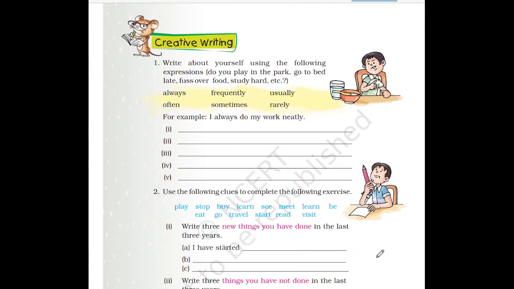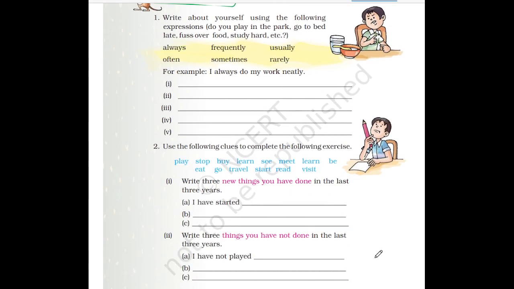Now here, write about yourself using the following expressions. Do you play in the park, go to bed late, fuss over food, study hard, etc. See here, a few words are given like always, often, frequently, sometimes, usually, rarely. So you have to use these words and frame your own sentence about yourself. What you do always, what you do often, what you do frequently, and what you do sometimes, like that. One example is given: I always do my homework neatly.